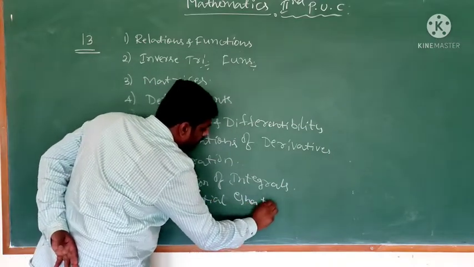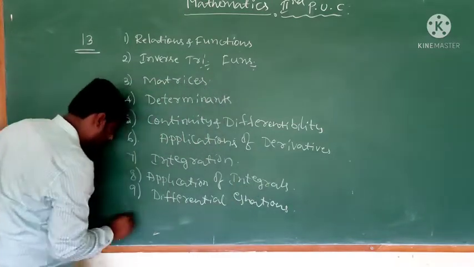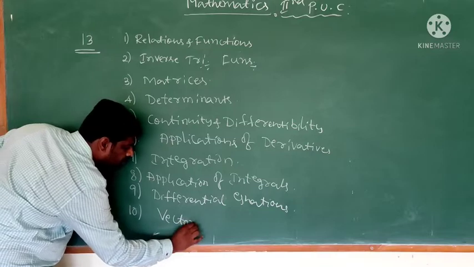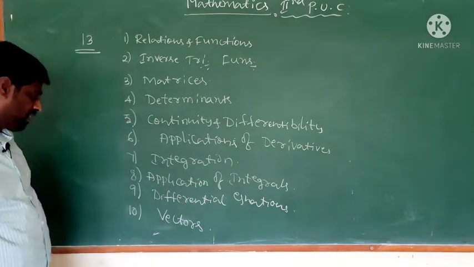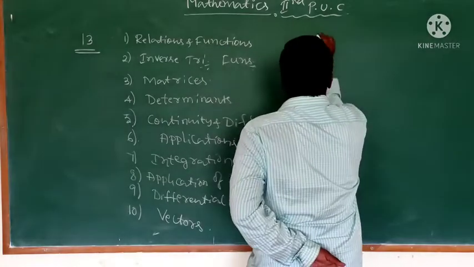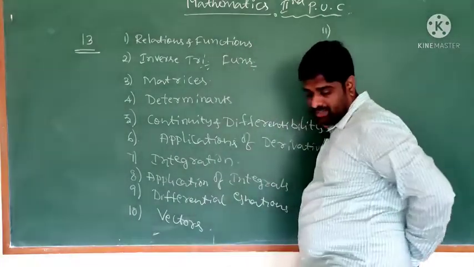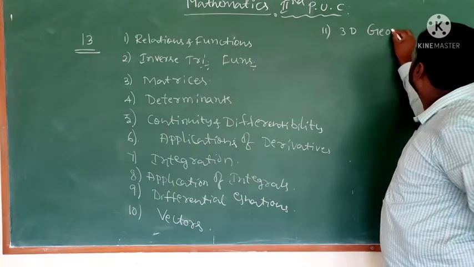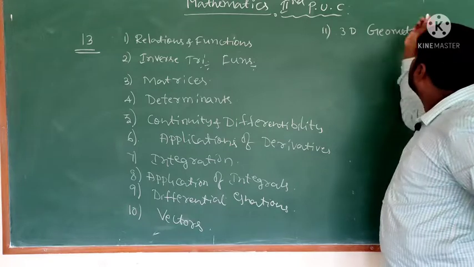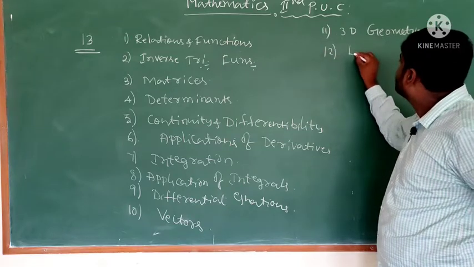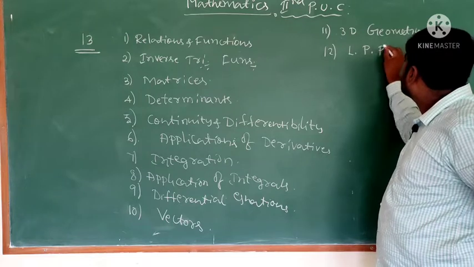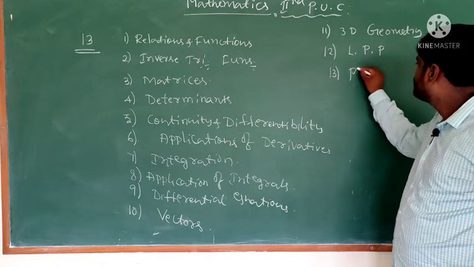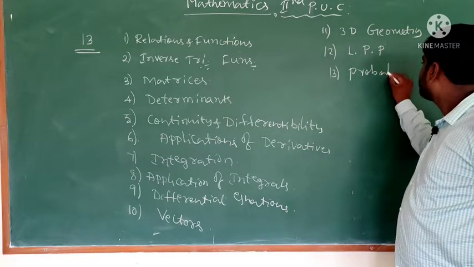The 10th chapter is vectors. The 11th chapter is 3D geometry. The 12th chapter is linear programming problem. The 13th chapter is probability.